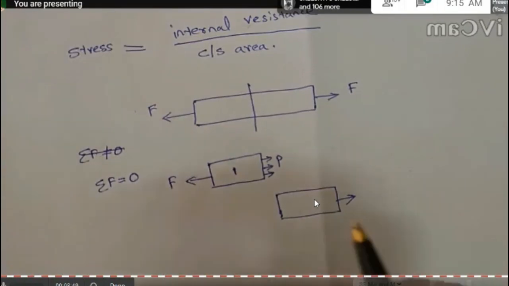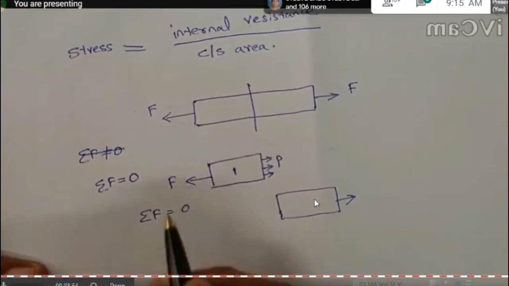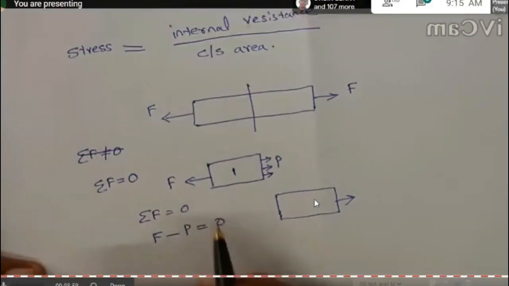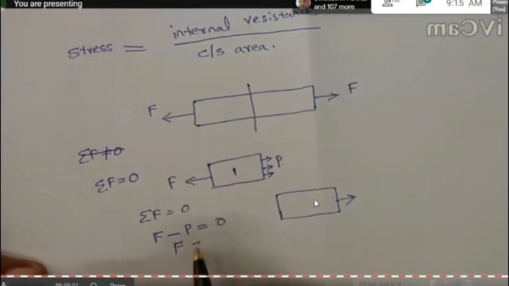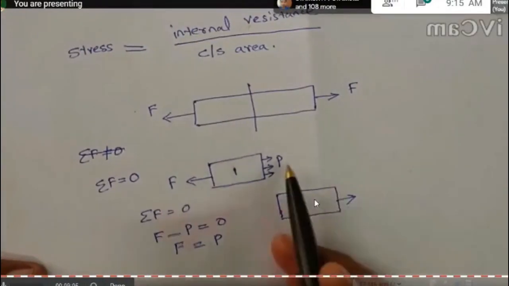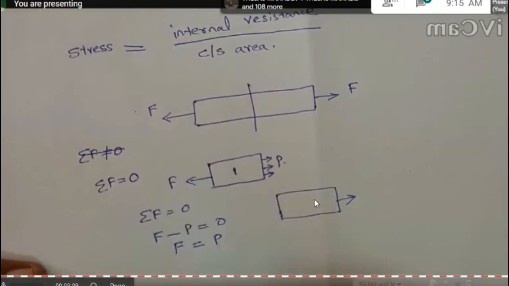That is, sum of F is equal to 0. Here to the left we can see F, to the right P, so F minus P equal to 0. From that we can say F is equal to P. So the internal resistance force developed across the cross section is equal to the external force.